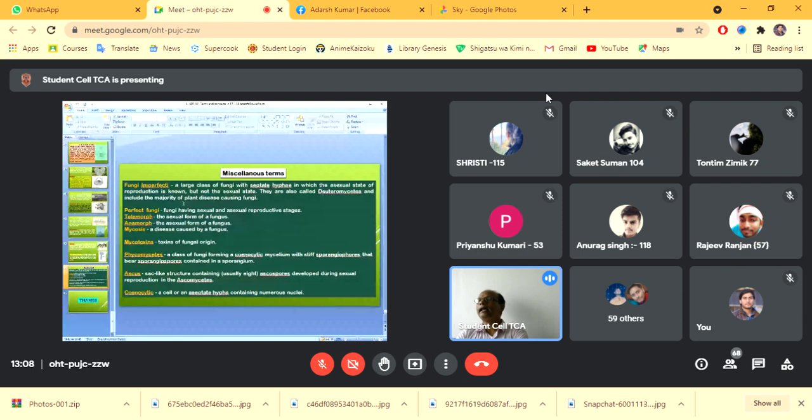This is the sac-like structure generally containing 8 ascospores and developed during sexual reproduction in the case of ascomycetes. Then coenocytic means a cell or an aseptate hypha containing numerous nuclei. This is coenocytic hypha.